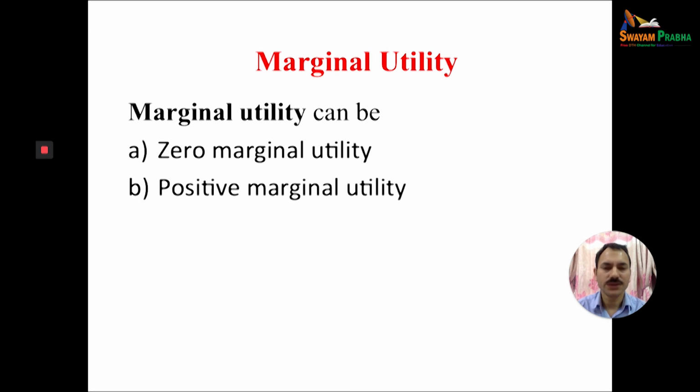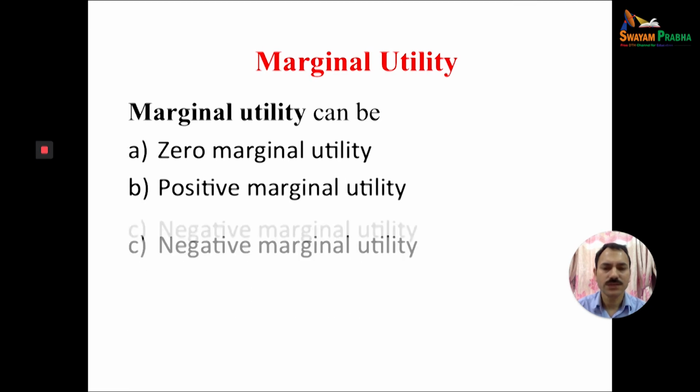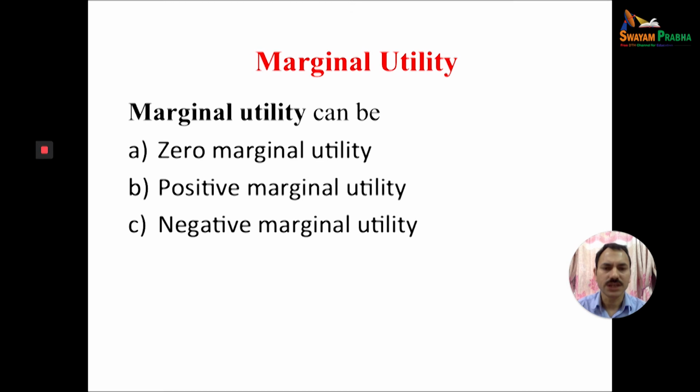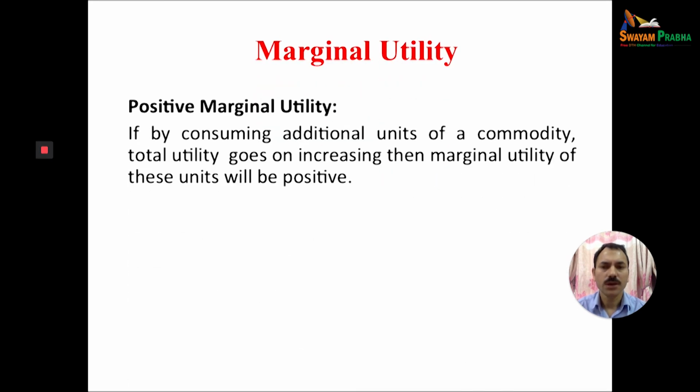Marginal utility can be zero, positive, or negative. Three types: positive marginal utility, zero marginal utility, and negative marginal utility. Positive: if by consuming an additional unit of a commodity, total utility goes on increasing, then the marginal utility of that unit will be positive.